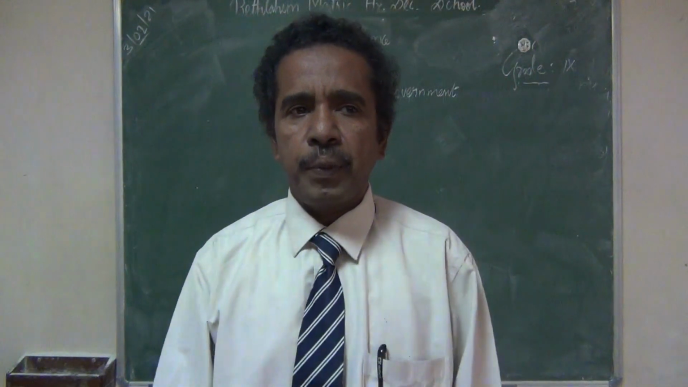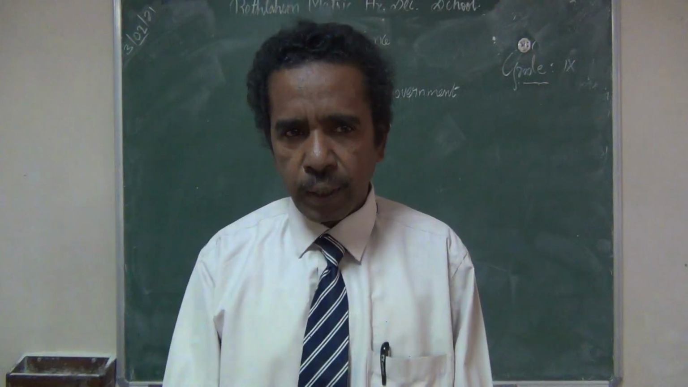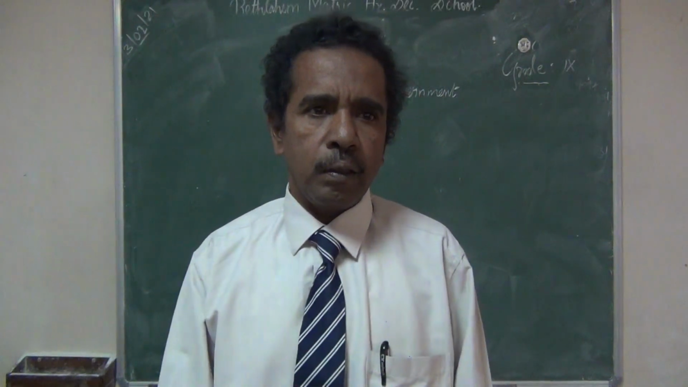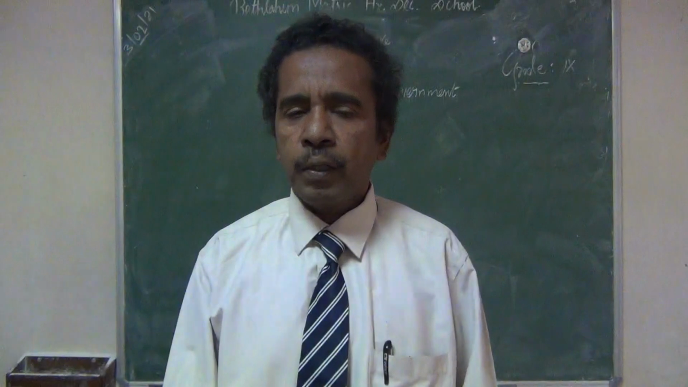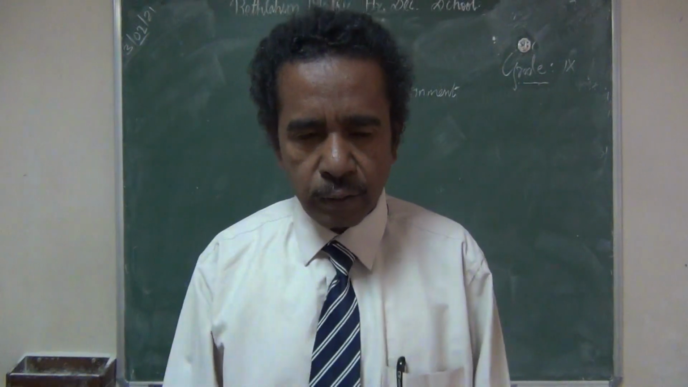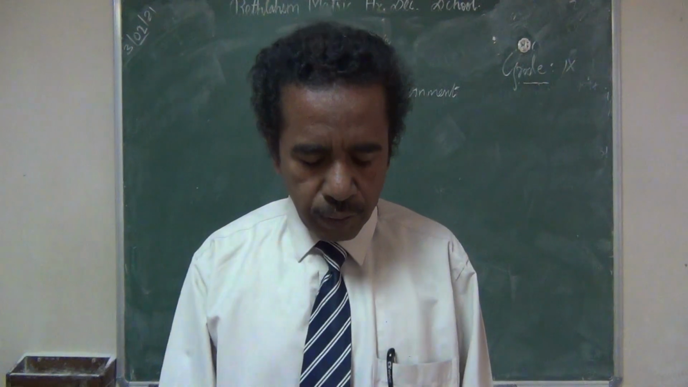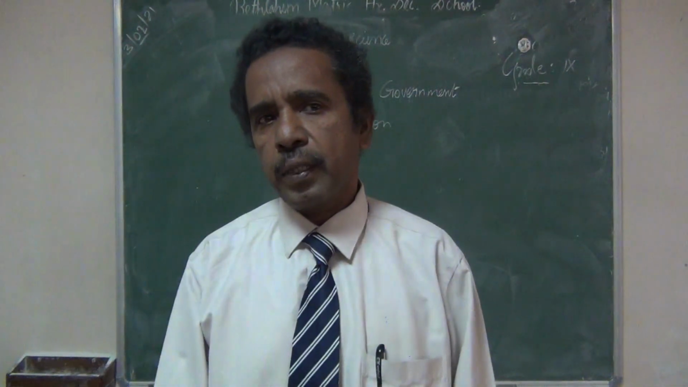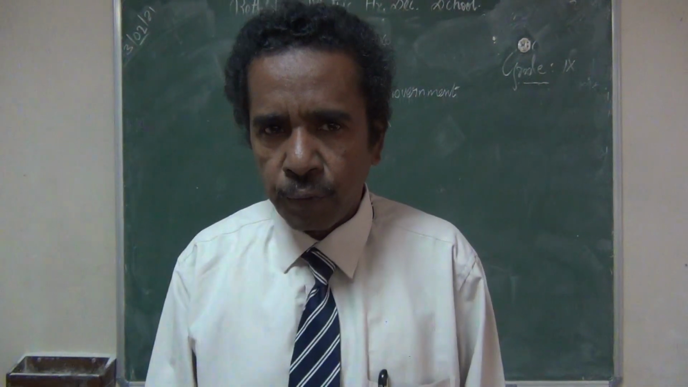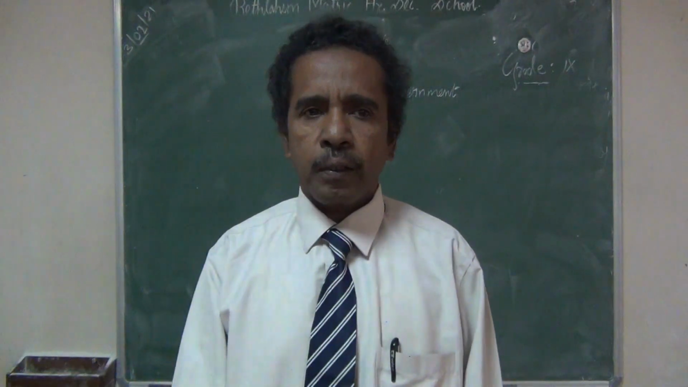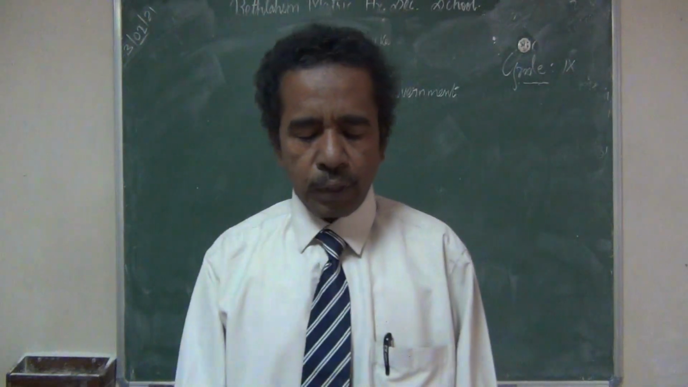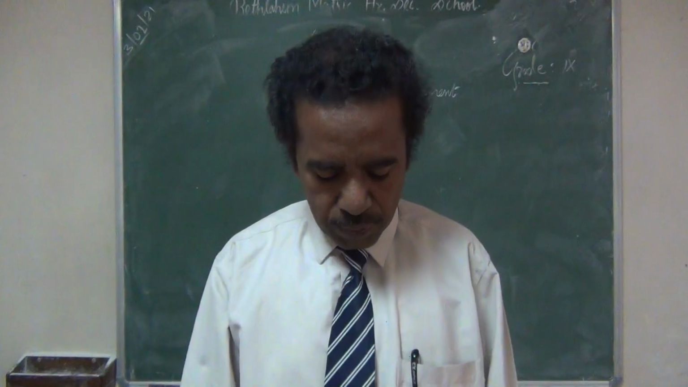Unitary form of government means only one government at the center. Example, England and France. In these countries, only one government is there, that is unitary form of government.